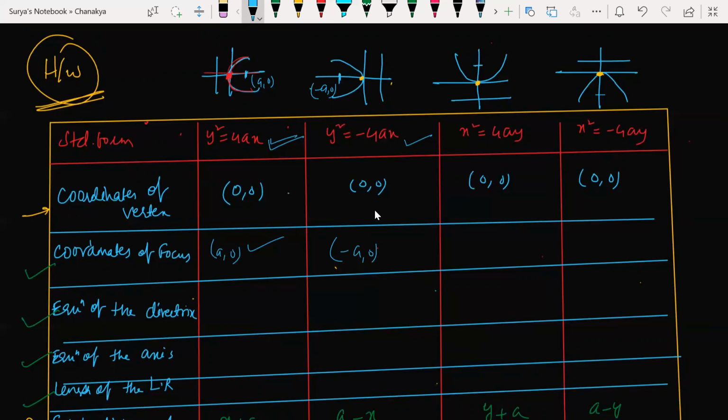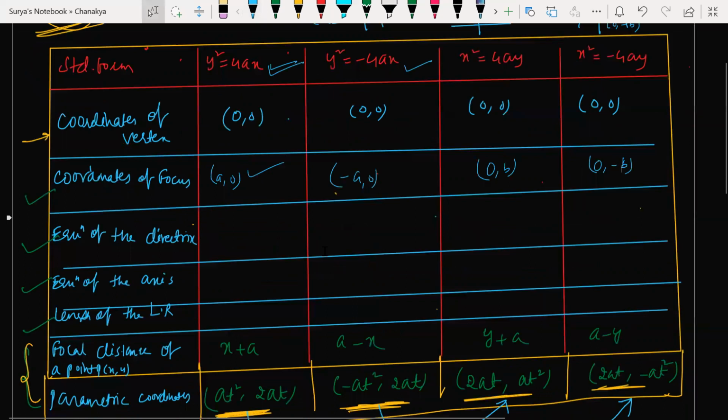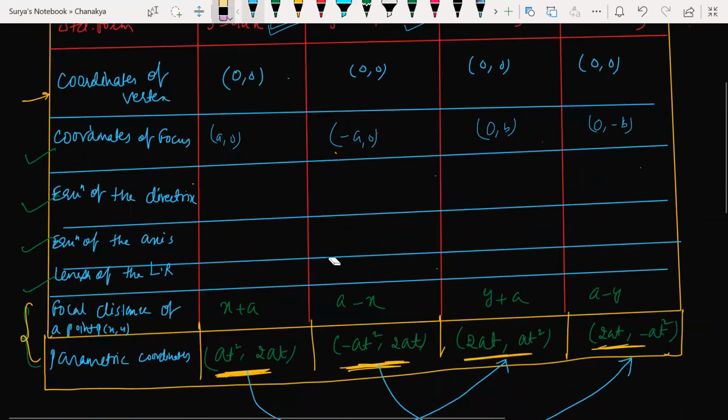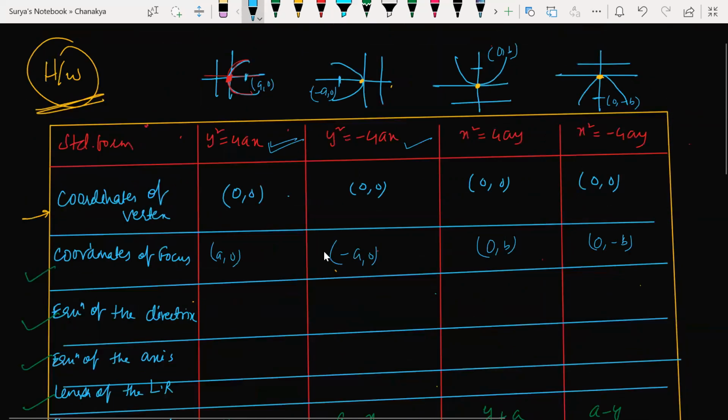ठीक है. Now what is the focus of this parabola? 0, b. So here 0, b. Then what would be the focus of this parabola? 0, minus b. देखो कितना आसान है. See how simple it is. If you write one thing, rest of the things are very simple actually. I'm sure. Then equation of the directrix. बेटा ये इसको बोलता है डायरेक्ट्रिक्स. ये जो पीछे वाला लगा है ना, इसको बोलता है डायरेक्ट्रिक्स. ठीक है. What is the equation of the directrix?